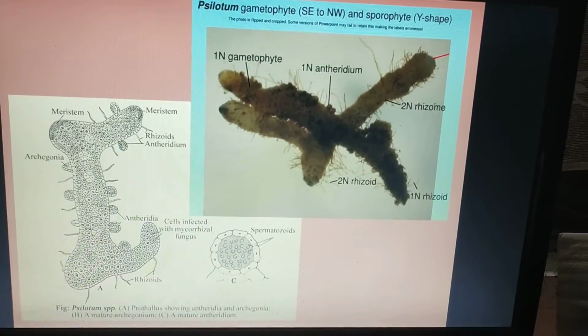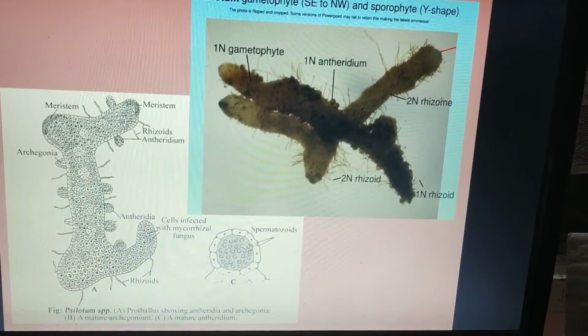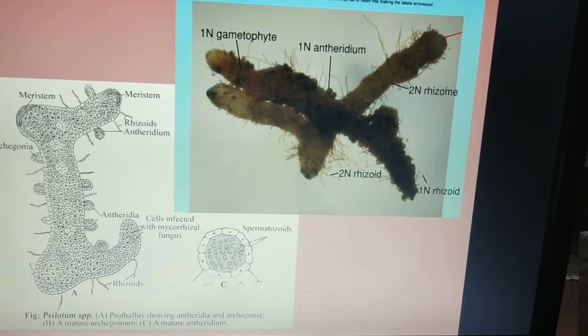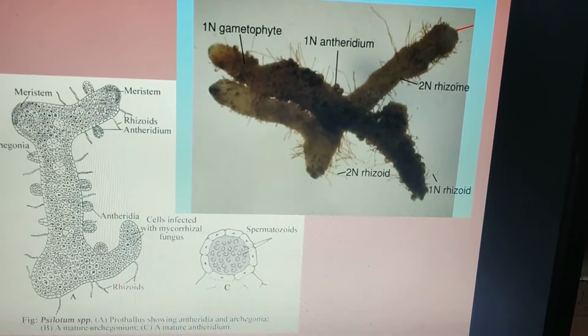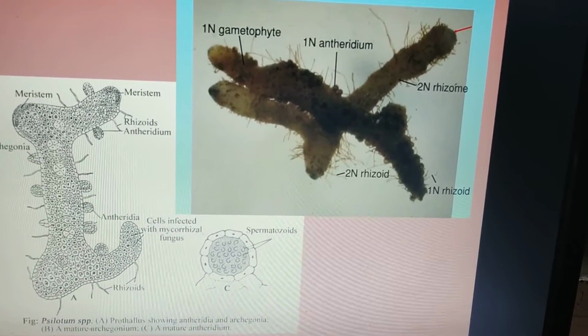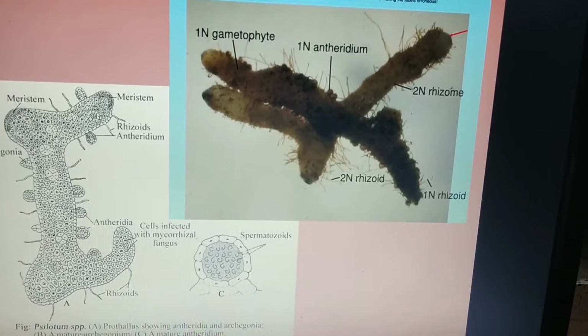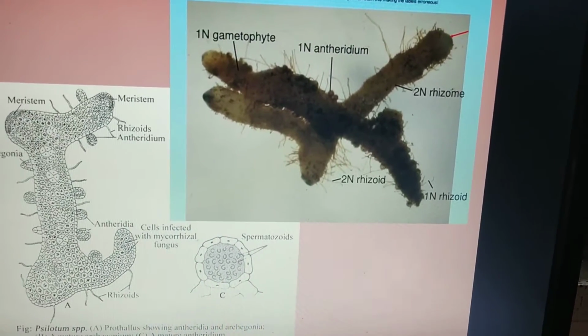Next, we would study the gametophytic structure. These gametophytes usually live underground as saprophytes, and sometimes in mycorrhizal association. When the gametophyte is mature, it produces both the egg and the sperm.